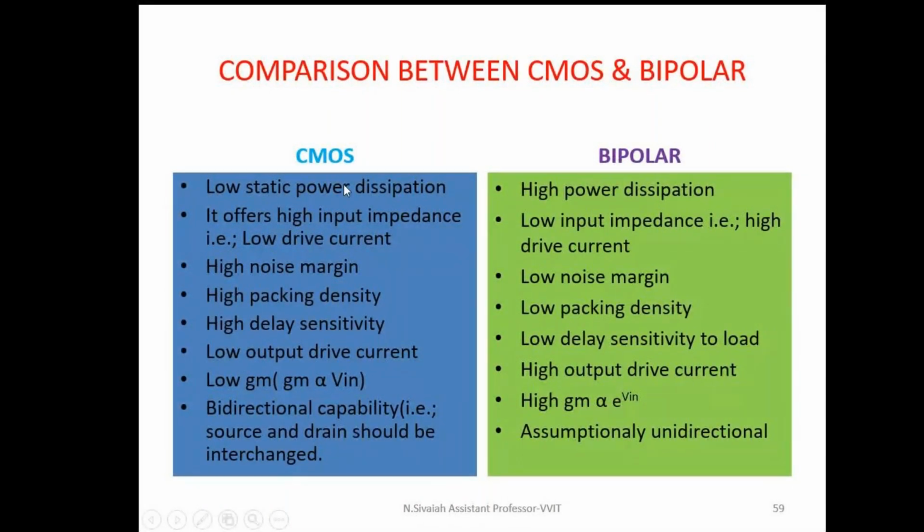When it comes to bipolar, the drawbacks of CMOS are the advantages of bipolar. Here, a bipolar transistor has high transconductance and high output drive current. These are the drawbacks of CMOS, but in case of a bipolar transistor, these are the advantages only. So, in order to combine the CMOS advantages and bipolar advantages, I can form a BiCMOS transistor. BiCMOS is superior to CMOS and superior to bipolar because it combines the advantages of both. That's why we are using BiCMOS transistors.